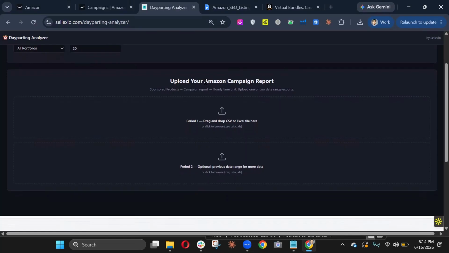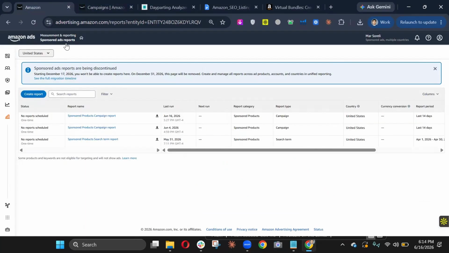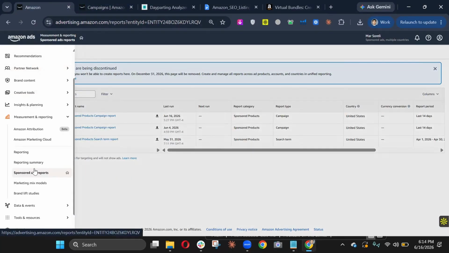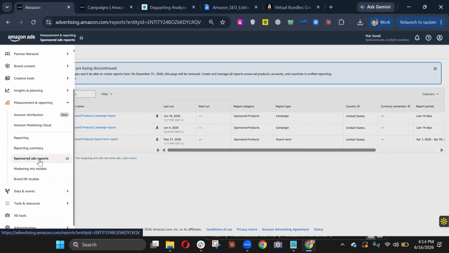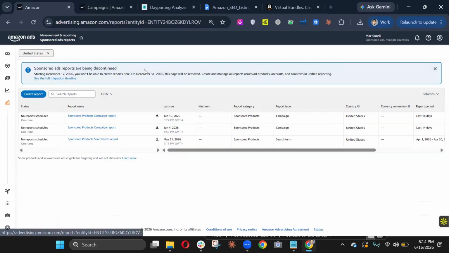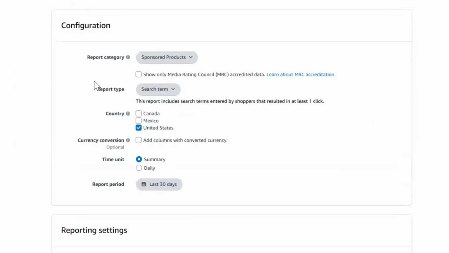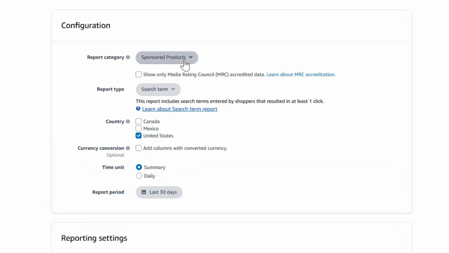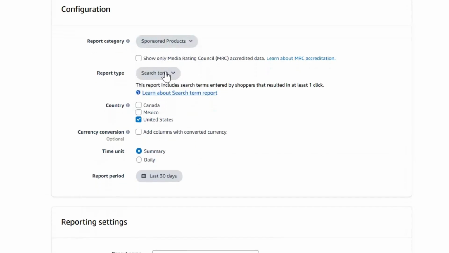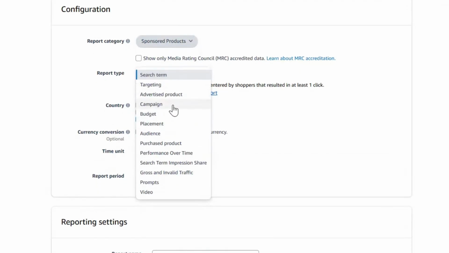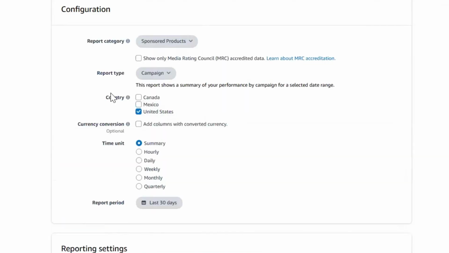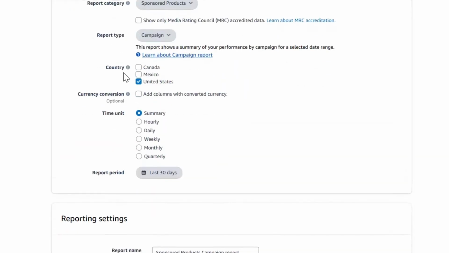And you now have to upload your Amazon campaign report. I'm going to show you how you can get this report from Amazon. If you are in your campaign manager, you would simply go to sponsored ads reports. Once you click on sponsored ad reports, it will take you to this tab. You're going to click on create report, and once we're in here, select sponsored products, keep that as it is, select campaign instead of search term, and select the country that you want it to be.